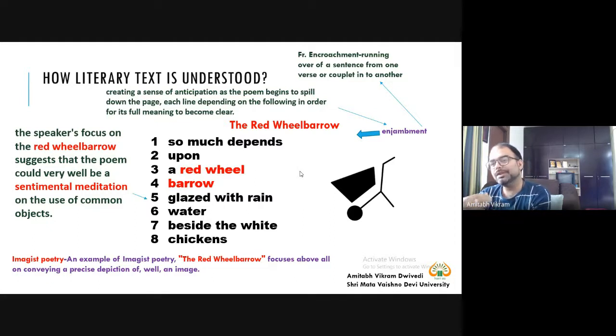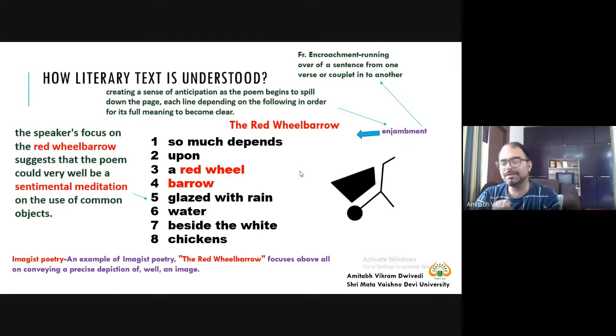So in order to understand the meaning continuously, you need to move along this paradigmatic structure. Now, paradigmatic structure is this vertical structure. You read syntagmatically, from left to right: so much depends, and then you move down to upon, that is paradigmatic. Then a red wheel, that is your syntagmatic movement, and then a paradigmatic movement, barrow. Then again, glazed with rain is syntagmatic, then water. So likewise, the syntagmatic and paradigmatic relationship is continuously found in this poem.